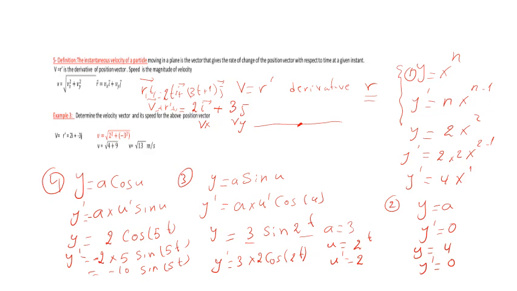So under the radical, v equal 2 square plus minus 3 square. Sorry, here we have a minus sign. Okay, so from the derivative we get the velocity and its speed. Meaning, to determine the velocity we take the derivative of the position vector. To determine speed we take the radical of Vx square plus Vy square.